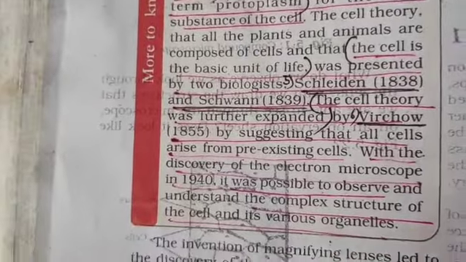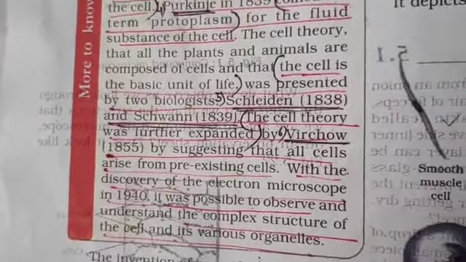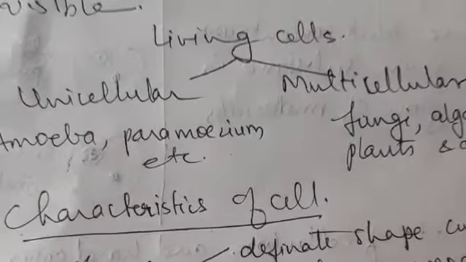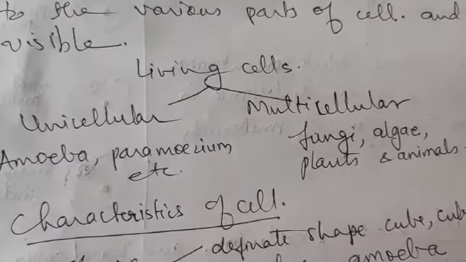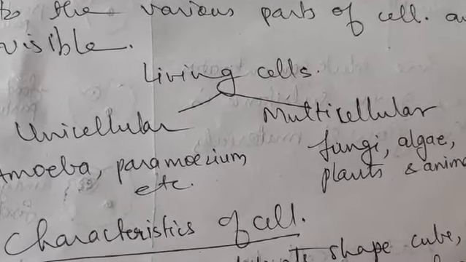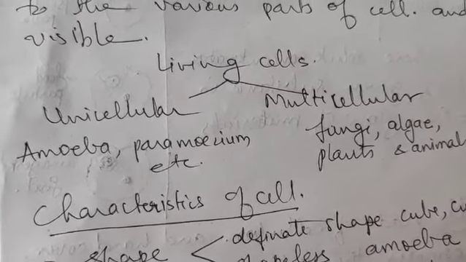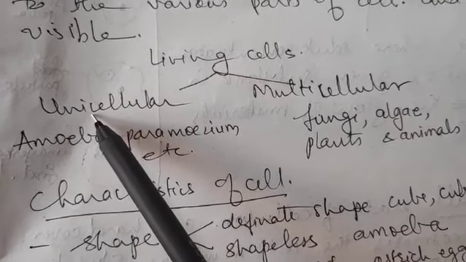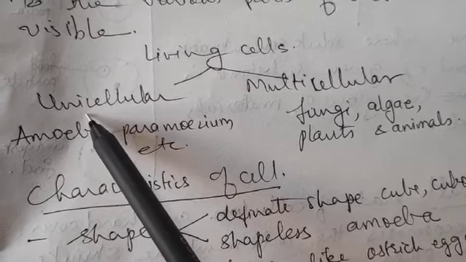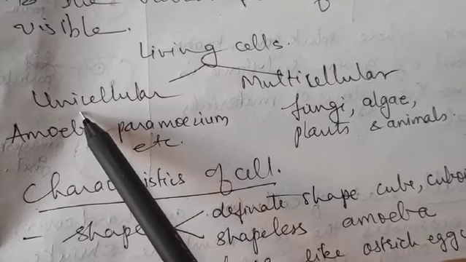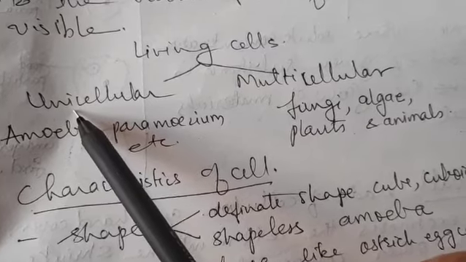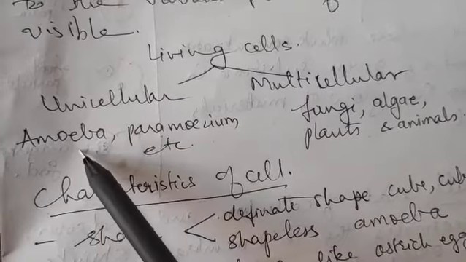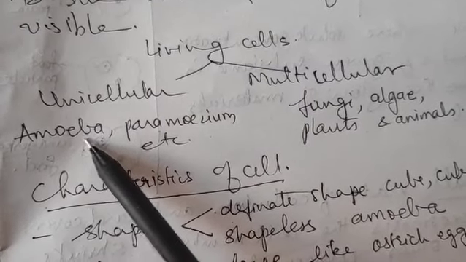Now, we go back to our explanation on the cell. The cells which are found can basically be put under two categories. They will be unicellular or multicellular. Unicellular means only a single cell taking up the entire job. Entire job stands for digestion, respiration, reproduction, circulation. Every physiological process, life process, is carried out by that single cell alone. Examples: amoeba, paramecium, they are the protozoans. Bacteria also come under this category.